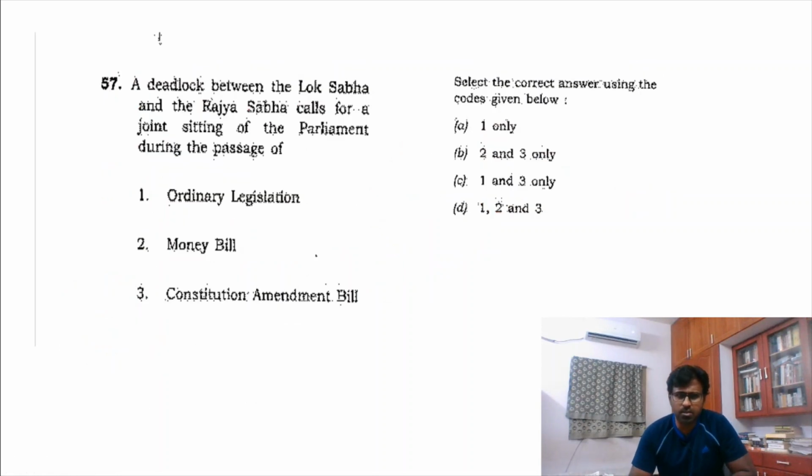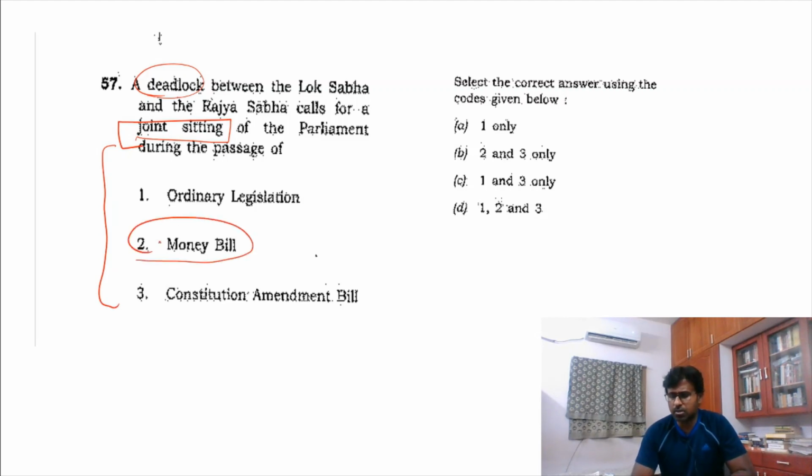And again, this is a very simple polity question. Deadlock in that is joint sitting. So the question is about the joint sitting. Which of the bills are necessary in joint sitting? You should know that in a money bill, the Rajya Sabha has very little say, and hence they don't have any say in that. This is wrong. So if you remove this, this is wrong.